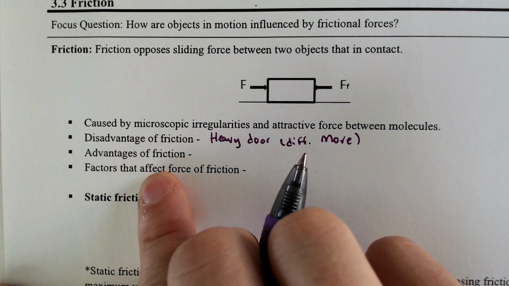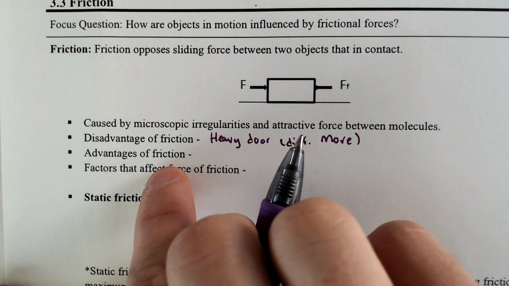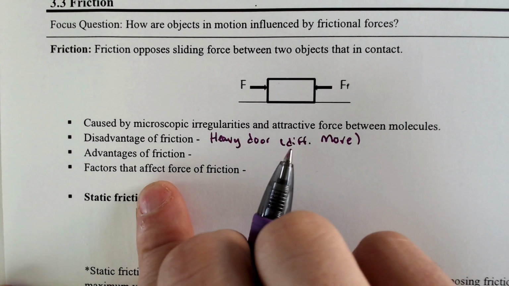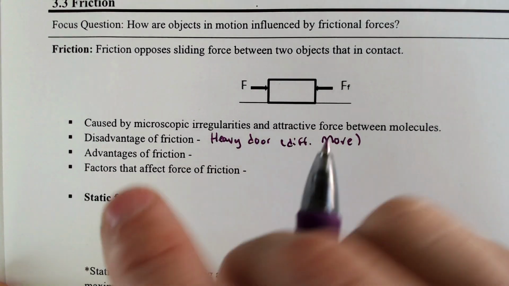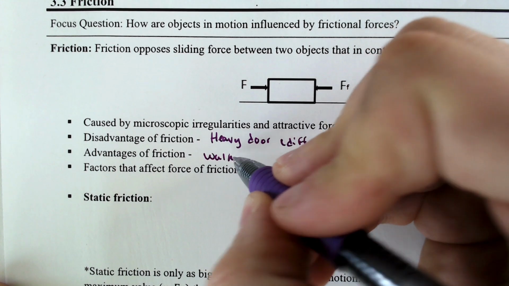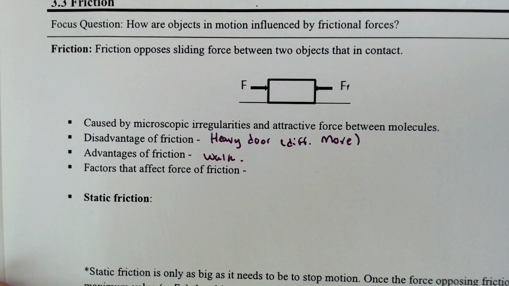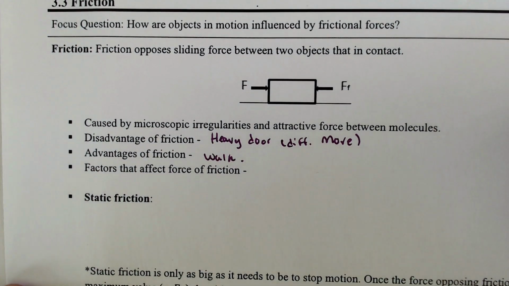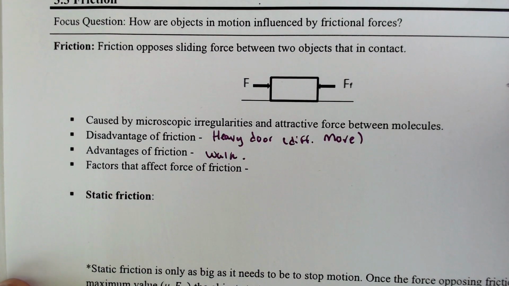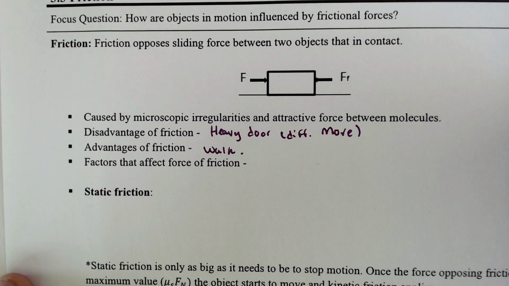But there are plenty of advantages to friction, far more advantages than there are disadvantages. One of the main advantages of friction is that it enables you to walk. I don't know if you've ever tried sliding on ice, or walking on ice would be more appropriate, but you would tend to try and fall, and it would make it more difficult for anything in the world to actually exist if we didn't have friction.